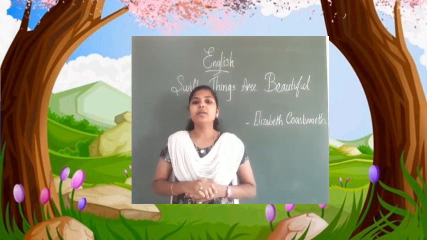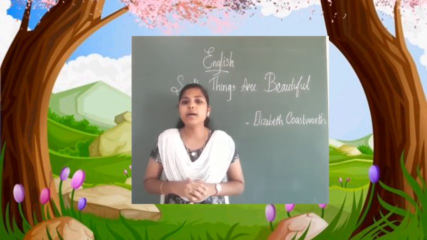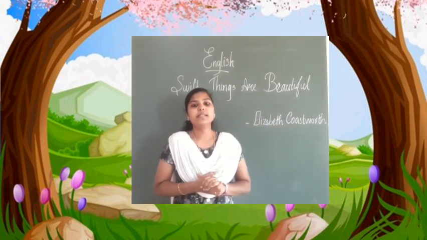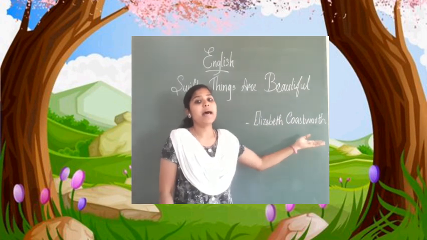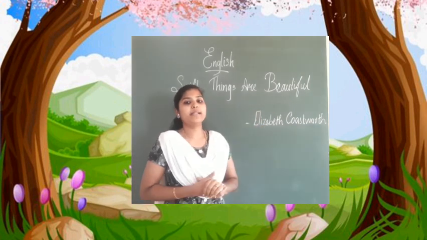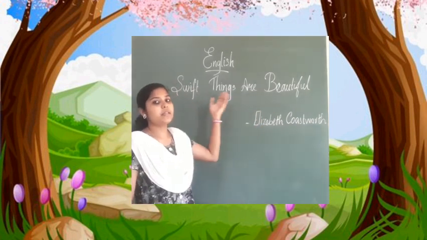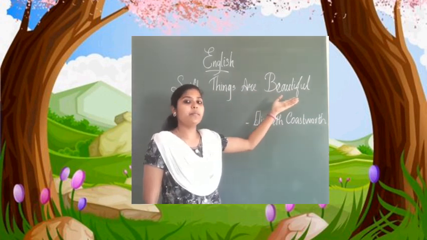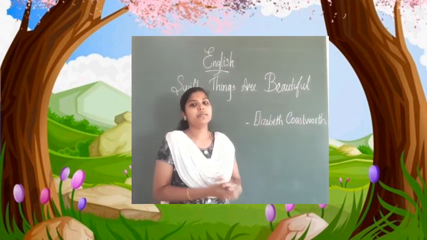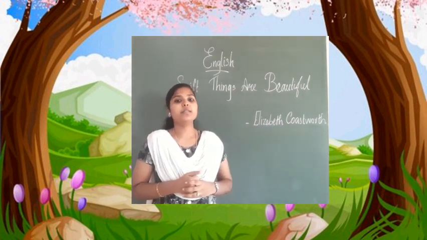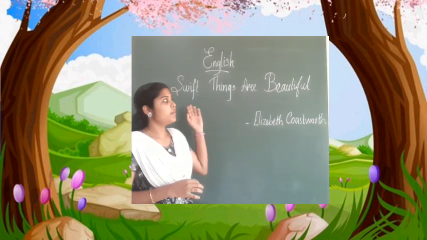And today we are going to learn such a beautiful and wonderful poem which is written by Elizabeth Coatsworth. Who is the writer? Elizabeth Coatsworth. And the title of our poem is Swift Things Are Beautiful. What is the title of our poem? Swift Things Are Beautiful. Who is the poet? Elizabeth Coatsworth. Now, let's see who is this Elizabeth Coatsworth and also what is there in this poem. Are you all ready for our today's class?